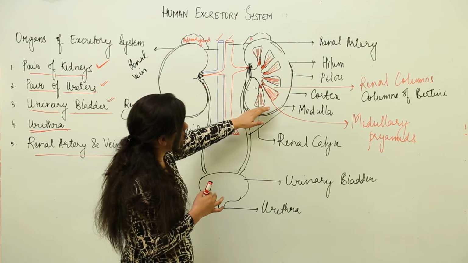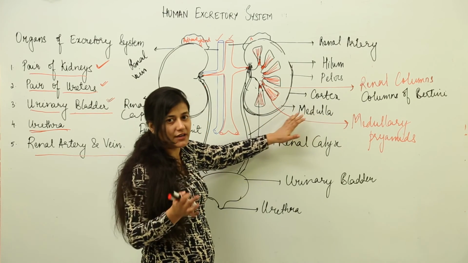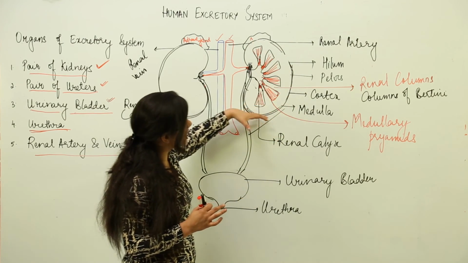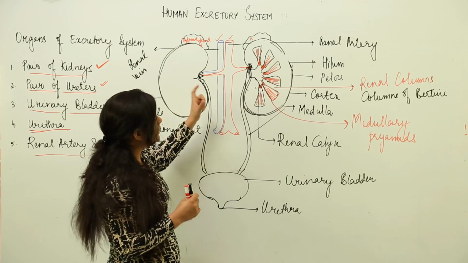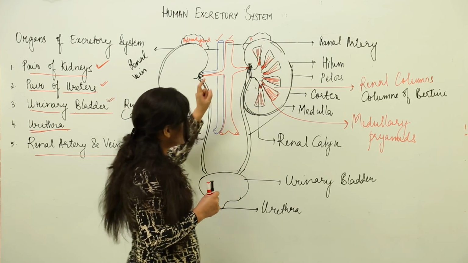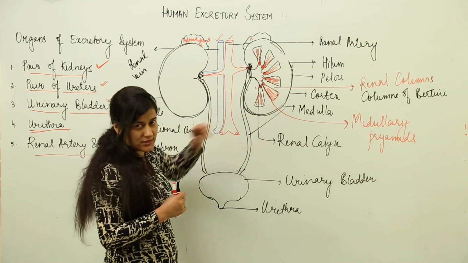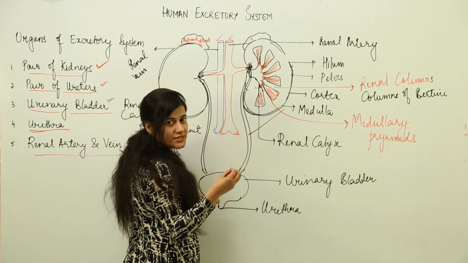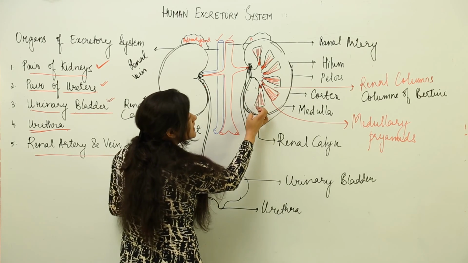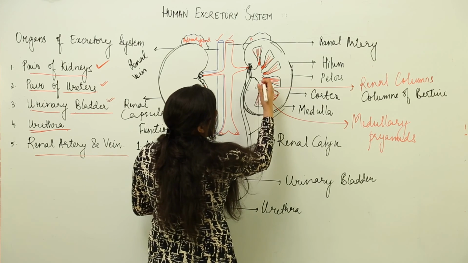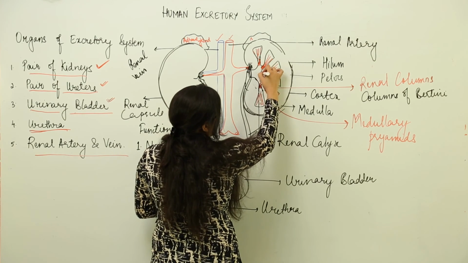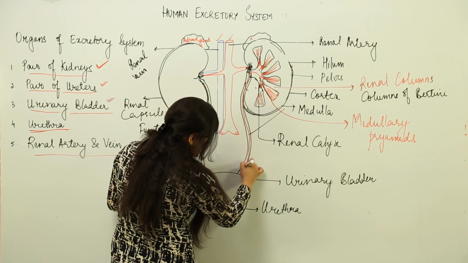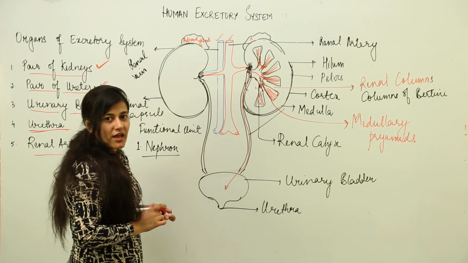These medullary pyramids are present in the medulla region of the kidney, because the kidney is divided into two regions, cortex and medulla, and the entire kidney is located inside a renal capsule. The adrenal gland is present on top of each kidney. Now this particular part is the functional unit of the kidney, where whatever filtration is taking place has to take place inside the medullary pyramids. They throw their waste material into the calyces, where it gets collected in the pelvis. From the pelvis it is thrown into the ureter, and the urine arrives in the urinary bladder, from where it can be thrown out.